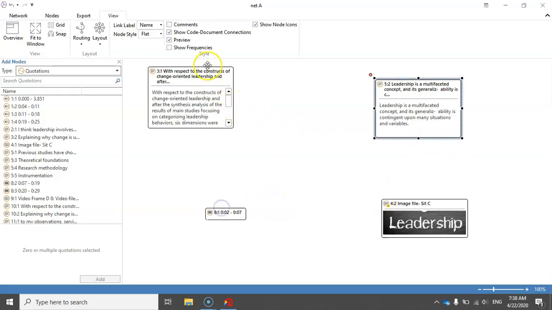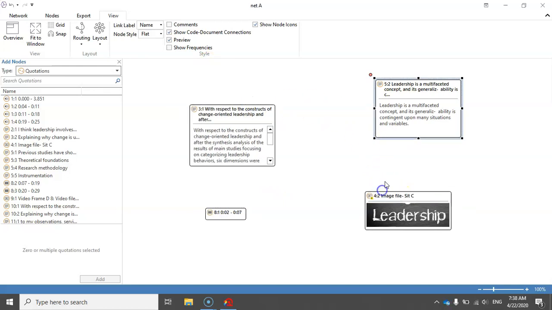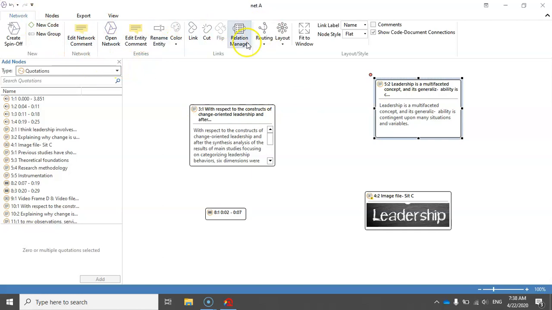So these are the quotations that are in my network, and I would like to do some data analysis at data level. Remember I told you in the previous video that when you are connecting or linking the quotations with each other, it means that you are working at data level. So let me go to the network tab. There are some options here.